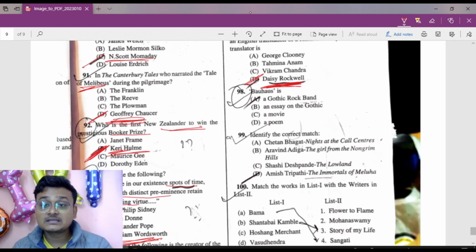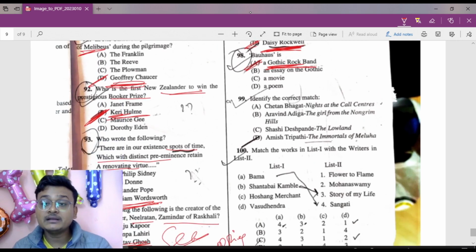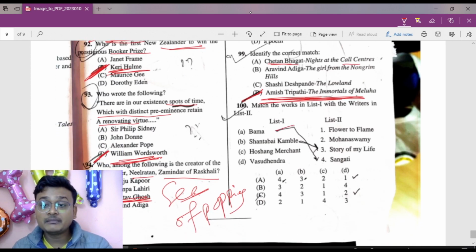Okay, now to the next question. Bauhaus is a Gothic rock band. 99. The correct match is Amish Tripathi's Immortals of Meluha. Chetan Bhagat has also written on call centers, but the title is different. Okay. Now question number 100. Bama wrote Sangati, and Shantabai Kamble wrote The Story of My Life. So here D equals 2. Then Mohanaswamy, Sundara. So here C is the right answer.